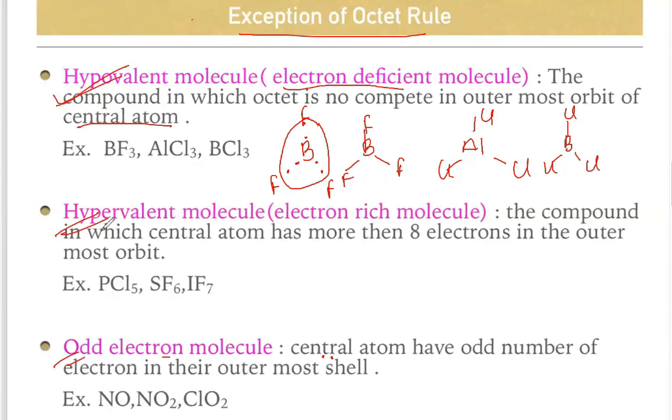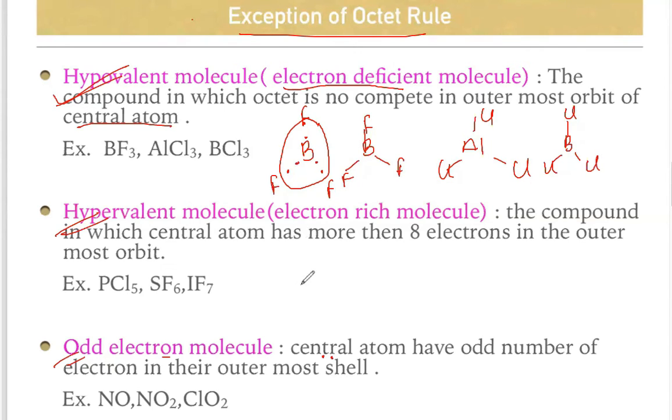Next we will discuss the hypervalent molecule or electron rich molecule. That means if the center atom has more than 8 electrons around it, then we call it a hypervalent molecule. So what is the structure of PCl5?